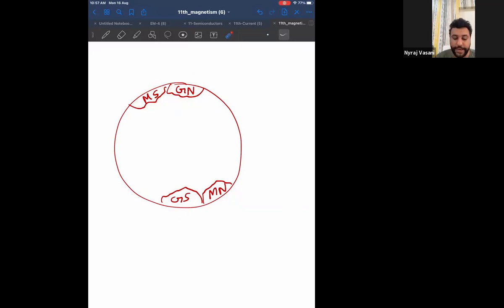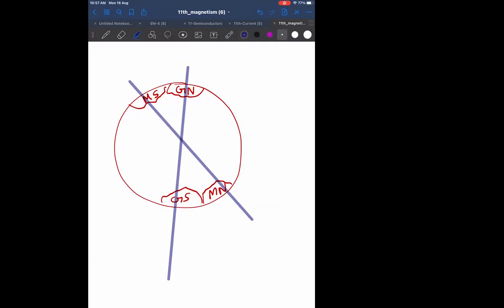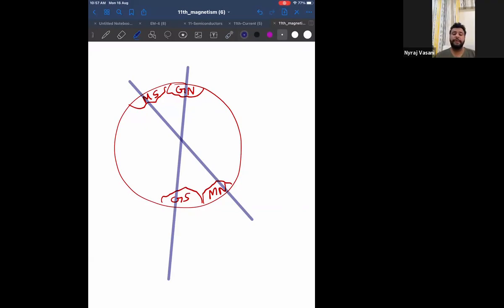Therefore, a line passing through geographic North Pole and geographic South Pole is called geographical axis. And a line passing through magnetic North Pole and magnetic South Pole is called magnetic axis. Everyone understood now what is geographic axis and what is magnetic axis? Please remember, Earth does not have 2 poles. Earth has 4 poles, 2 magnetic poles and 2 geographic poles. Is it clear? Any other doubt? Let me know.